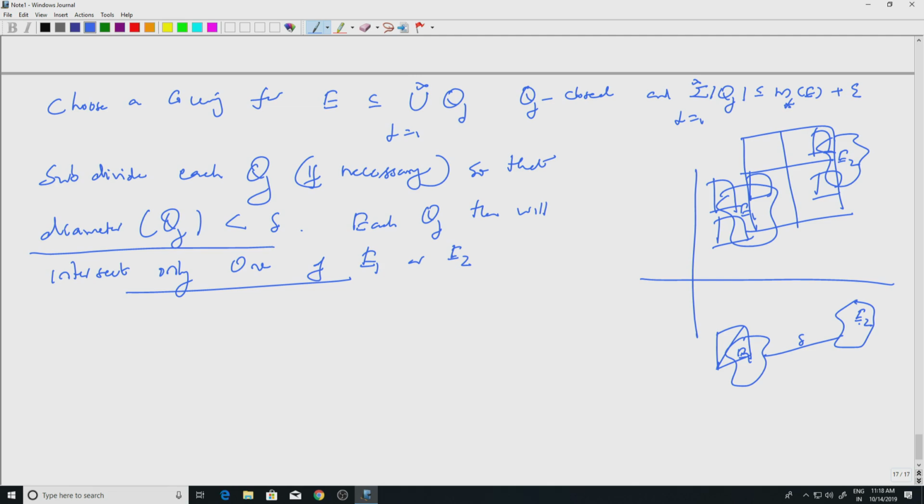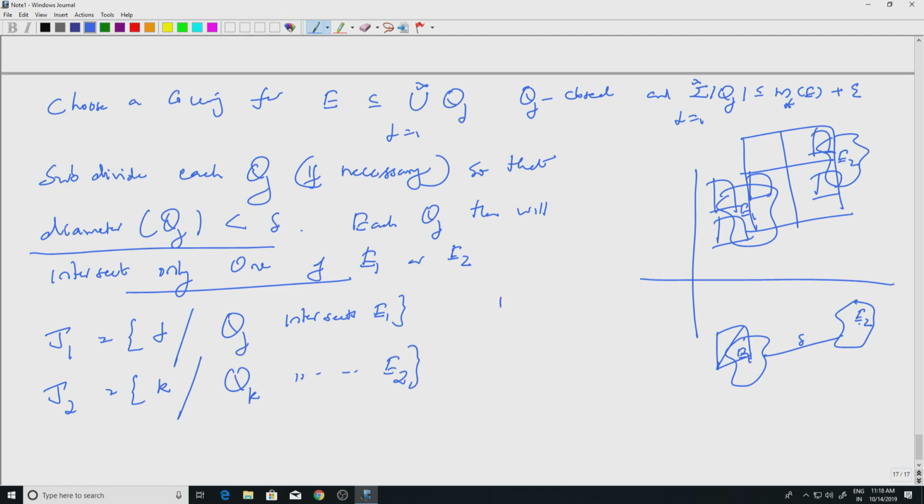So let's write J1 to be all those indices j such that Qj intersects E1, and J2 to be all those indices k such that Qk intersects E2. So J1 and J2 are disjoint, because if there is a common index, then that particular Qj will have to intersect both E1 and E2, which is not possible.